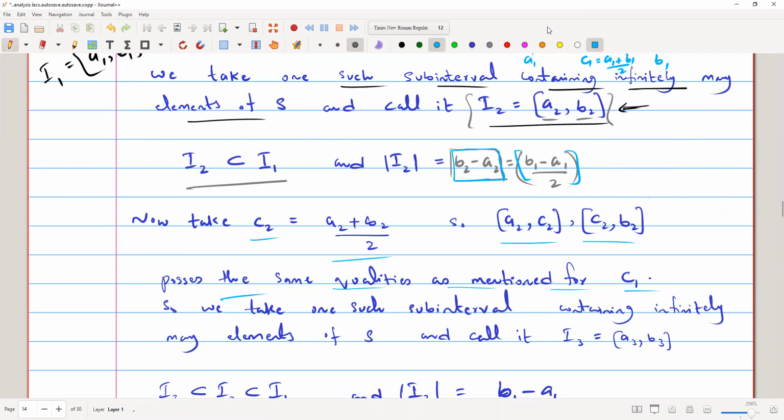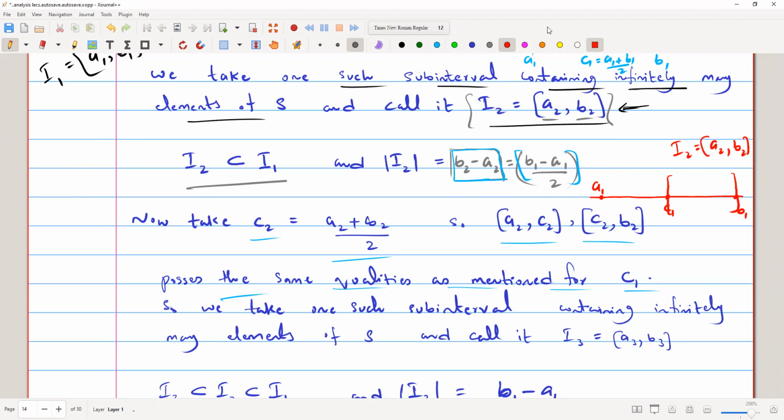What we did initially: we have an interval A1, B1. We halve the interval, take point C1. Then we take this interval and name it A2, B2, call that interval I2 equals A2 comma B2. Then we found the length of the interval.